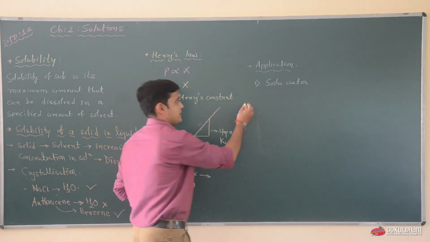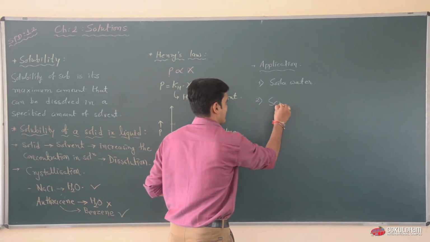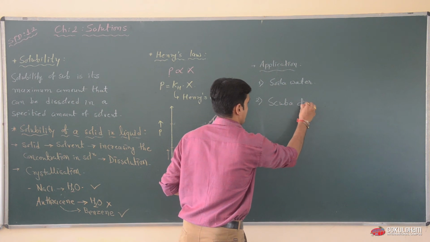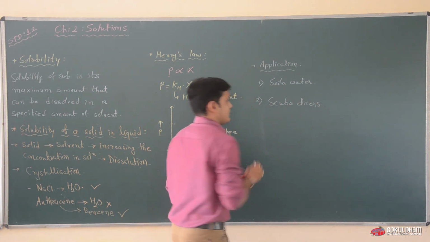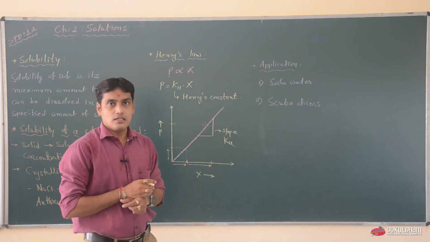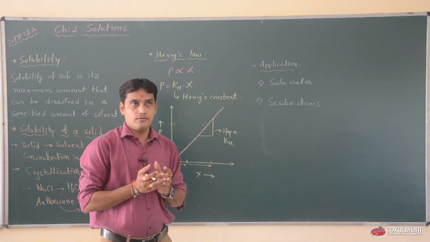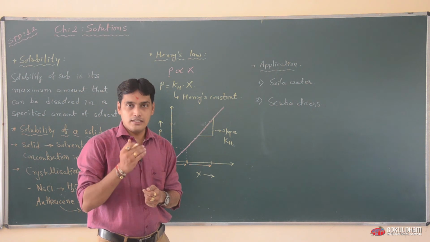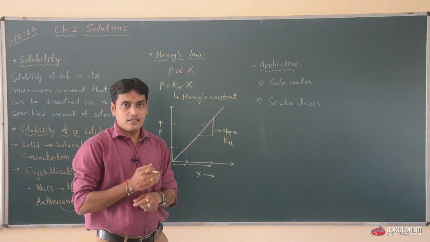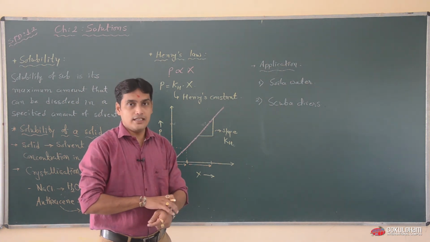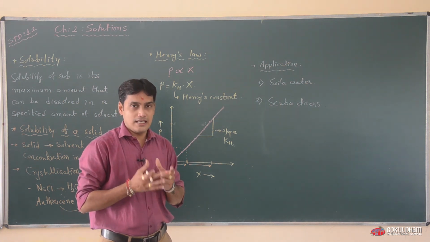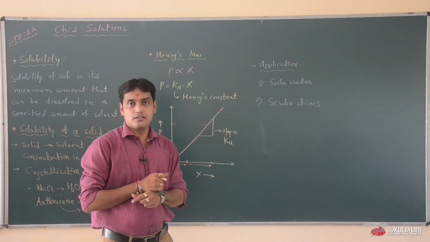In the second application, scuba divers. When scuba divers dive into the sea, the maximum quantity of oxygen is dissolved into the sea water. When scuba divers go deeper inside the sea, they have to take that concentrated air into the nose.